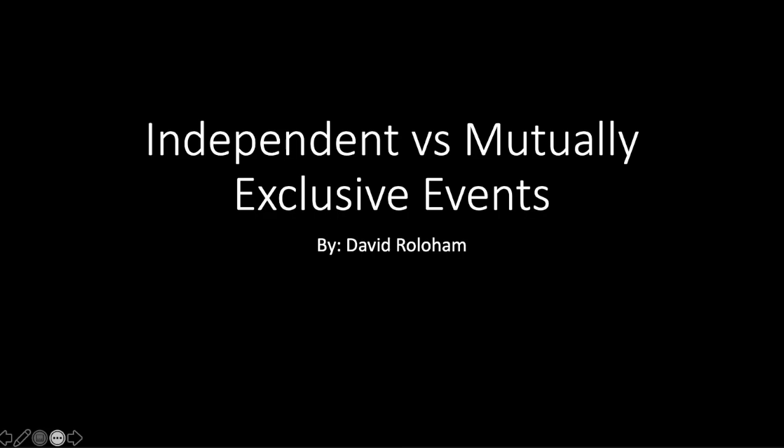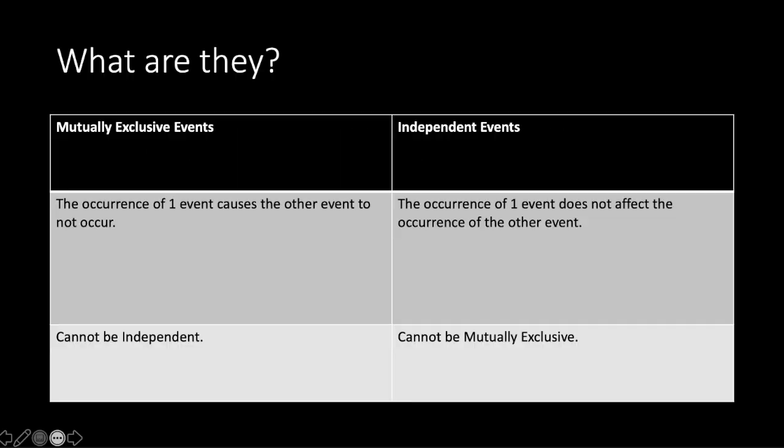Today we're doing one on independent versus mutually exclusive events. What are they? Here's a simple table to tell the difference. Mutually exclusive events are when the occurrence of one event causes the other event to not occur. And independent events is when the occurrence of one event does not affect the occurrence of the other event. Of course, they cannot be the same, and that is listed out too.